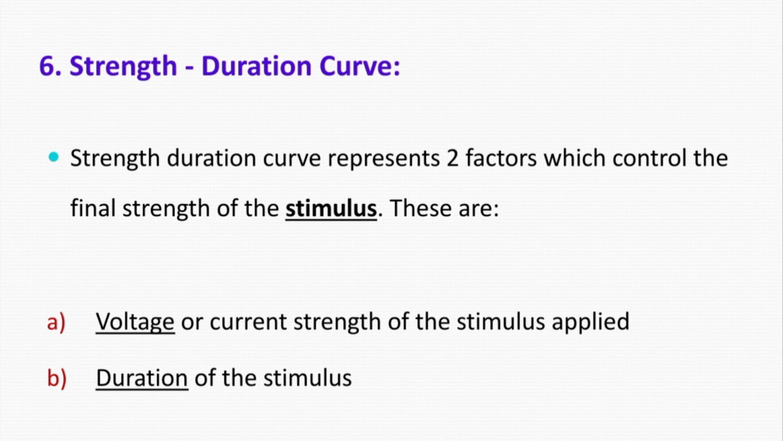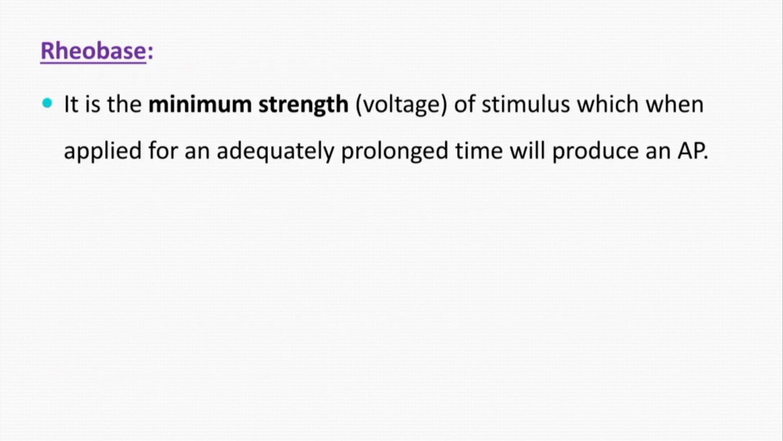So, there are three important terminologies or things which we draw from this graph, that is the strength duration curve. Number one, it gives information about the rheobase. Now, what is rheobase? Rheobase is basically the minimum strength of the stimulus, or you can say the minimum voltage of the stimulus, which when applied for an adequately prolonged time will produce an action potential. Okay? It is the minimum strength of the stimulus which when applied for an adequate time will lead to production of an action potential.